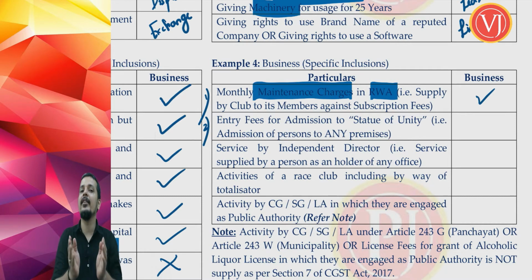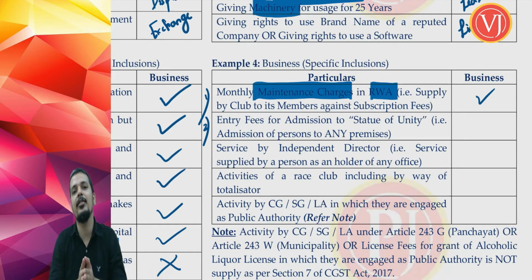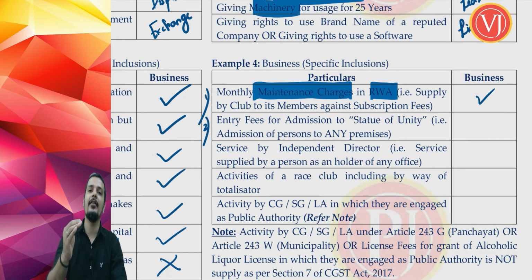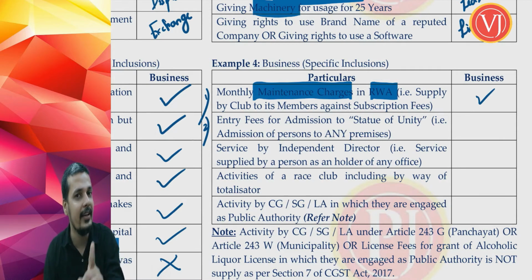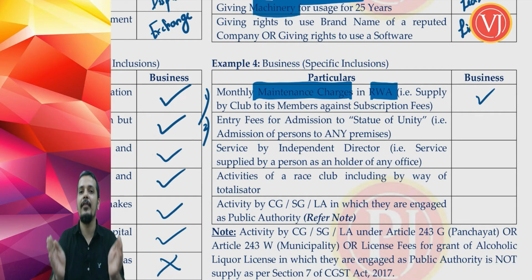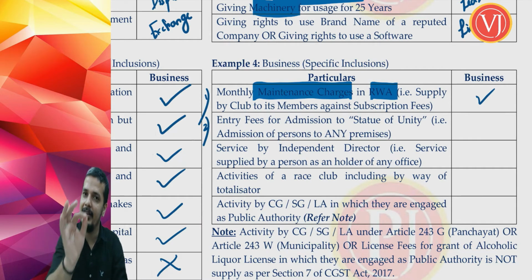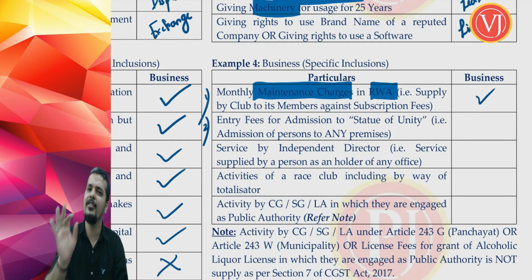My friends, we are discussing the topic levy. GST levy is there. Obviously, there is an exemption for residential welfare association. If the monthly maintenance amount is up to 7,500 per month per member, then it is exempted. But that is not about levy. That is about collection. My friends, we are discussing only and only about levy. Whether levy is there? Yes, levy is there. Forget about collection. Collection may or may not be there, but levy is there.